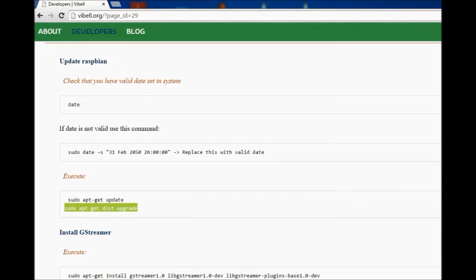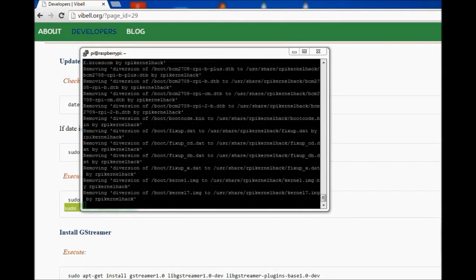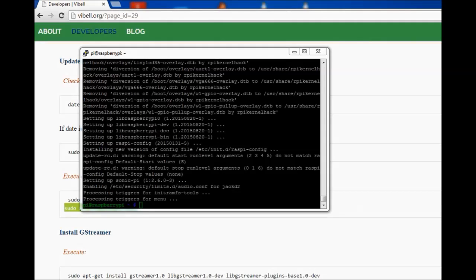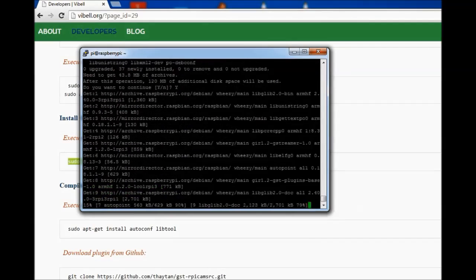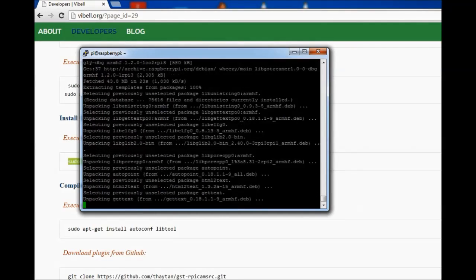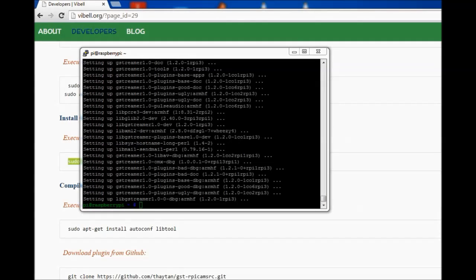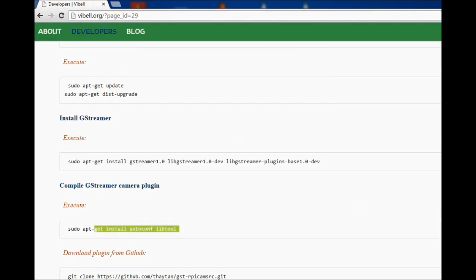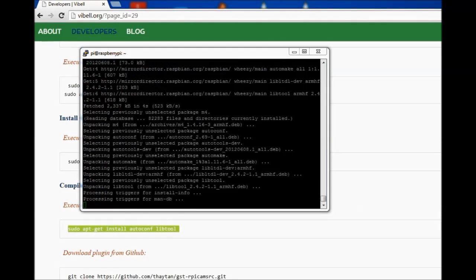After it's done, we will install GStreamer. It's used to stream audio and video from the Raspberry Pi server to Android. It can also be received on other operating systems like Windows and iOS. For GStreamer, we will also need the camera plugin developed by Jan Schmidt.